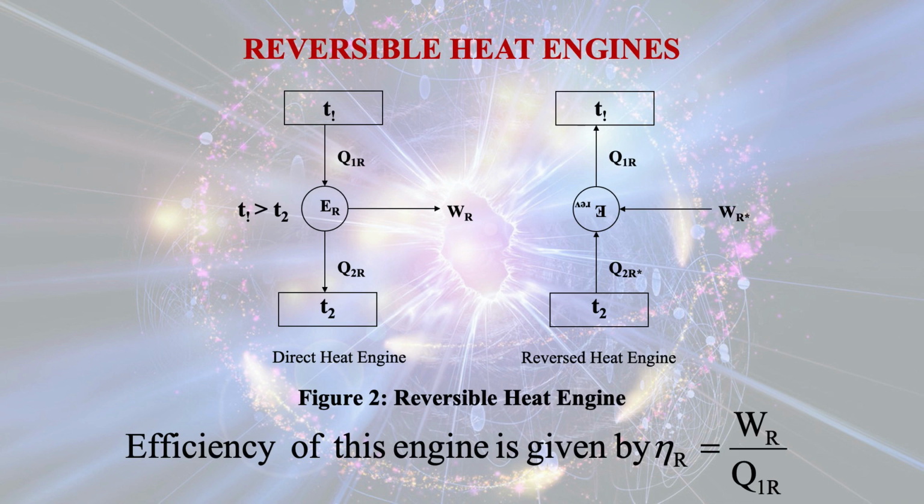Q1R star is the heat delivered to the high temperature reservoir, and Q2R star is heat taken out from the low temperature reservoir. Here the low temperature reservoir has temperature T2 and the high temperature reservoir has temperature T1. Obviously T1 is always greater than T2.